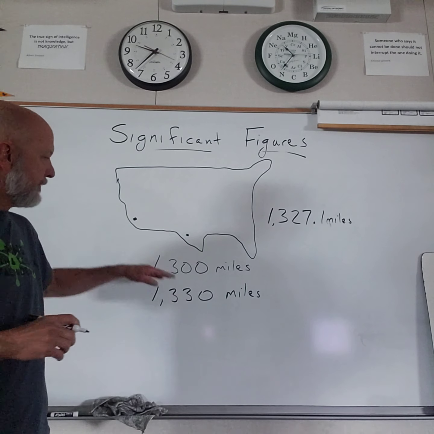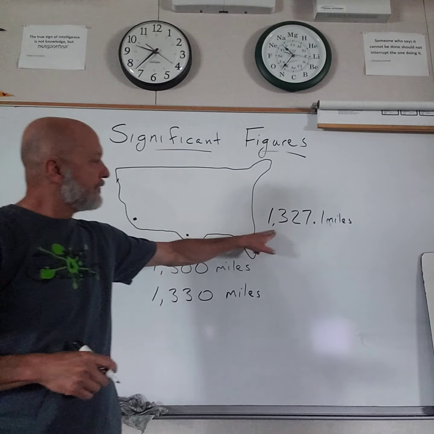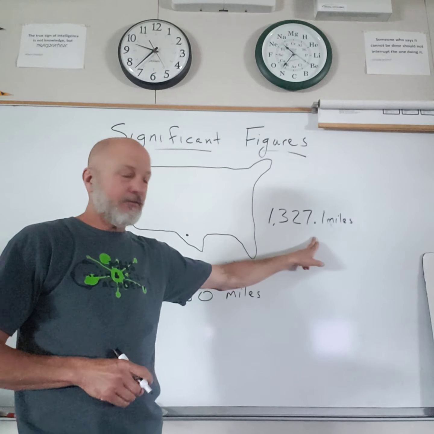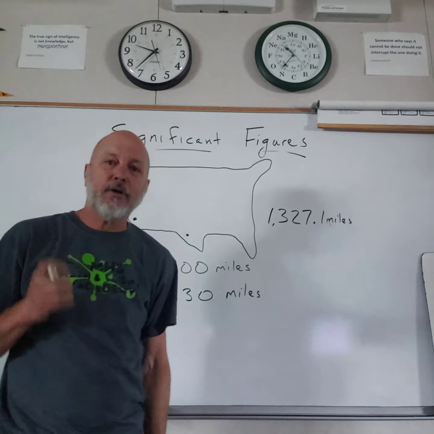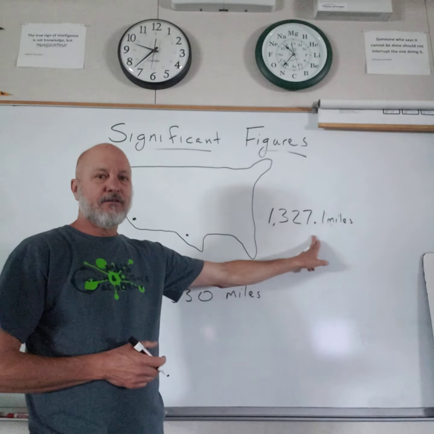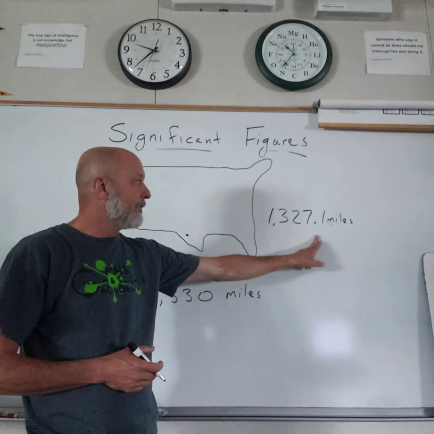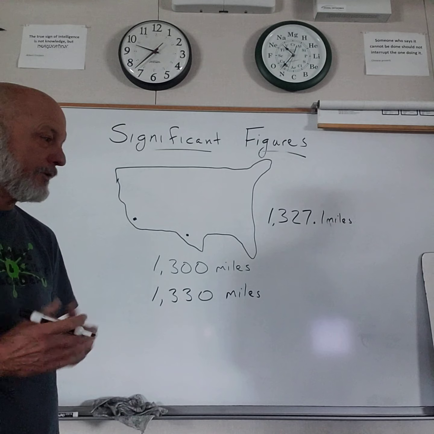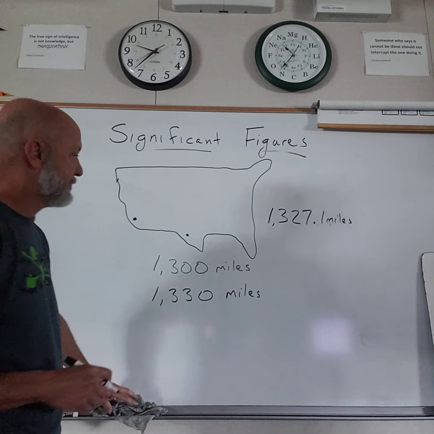So when I look at the difference, 1,300 miles or 1,327.1 miles, this says this measurement, if it was done correctly, has a lot more accuracy to it. The more significant digits in a number, the more it indicates a certain level of accuracy. And that's going to be important for us in chemistry.